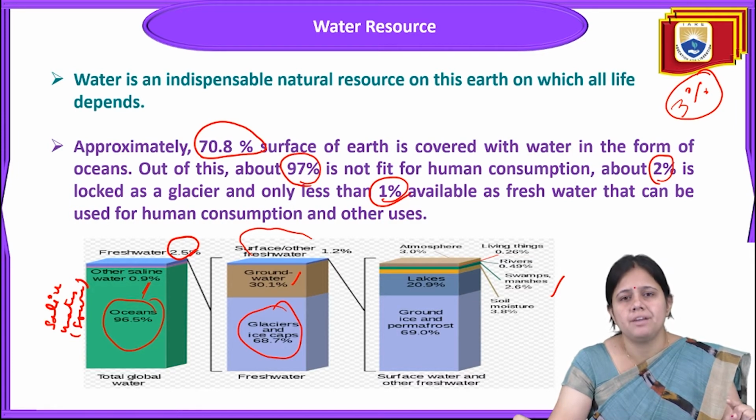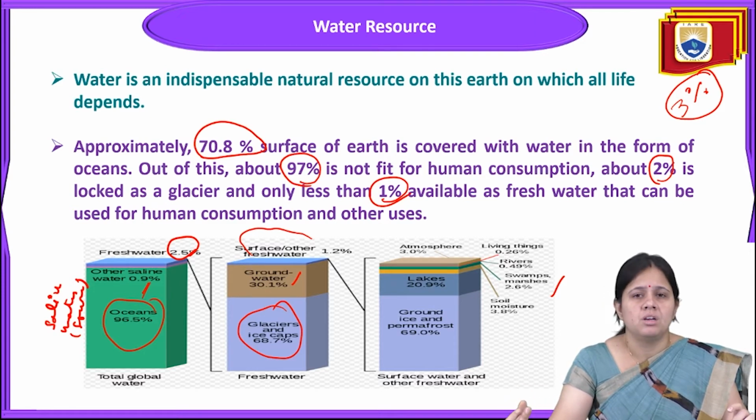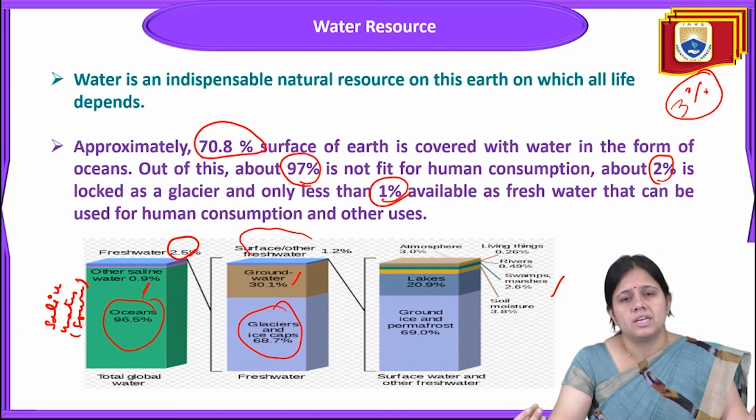That's why it is very important to use water in a sustainable manner, because overuse sometimes leads to the vanishing of water. As we already know, in the Karnataka area there is no groundwater due to over-consumption or over-exploitation of water resources. That's why water is a very important natural resource.